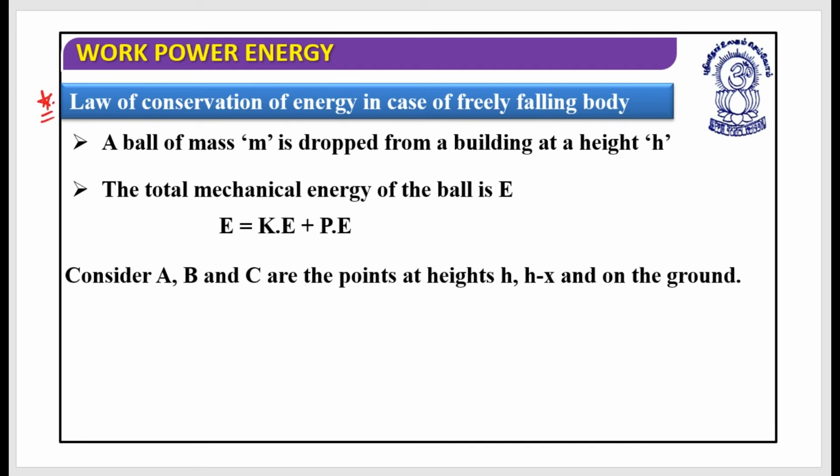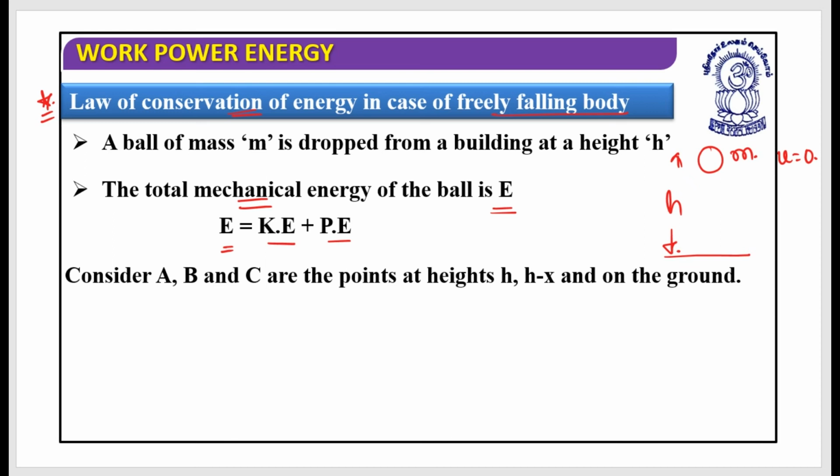So let's first take the case of the law of conservation of energy for a freely falling body. Let's assume that a ball of mass m is dropped. The situation would be something like this. This is height h, and from here a ball having mass m is dropped, so u equals 0 from height h. We will say that the total mechanical energy of the ball would be E, and when I say E, it represents the summation of kinetic energy plus potential energy.